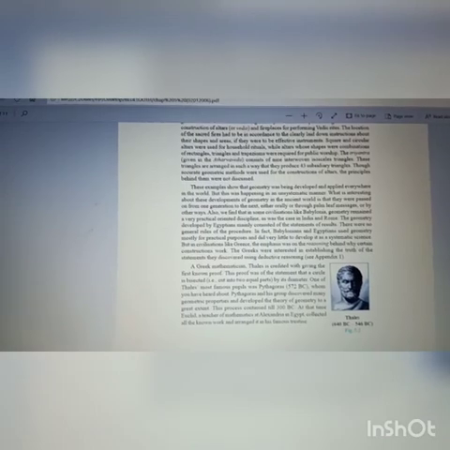A Greek mathematician, Thales, you can see the picture here, Thales is credited with giving the first known proof, and this proof was of the statement that a circle is bisected by its diameter. All of you know that the longest chord which passes through the center of a circle is called the diameter. That means a diameter divides the circle in two equal parts.